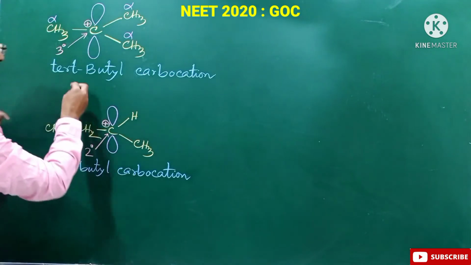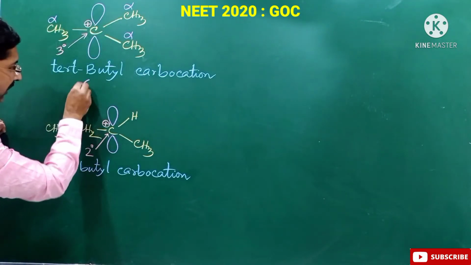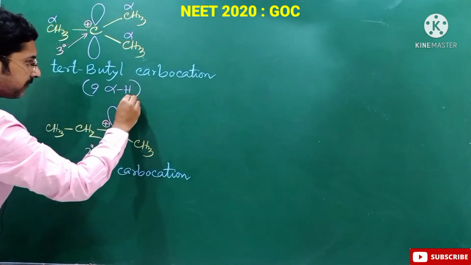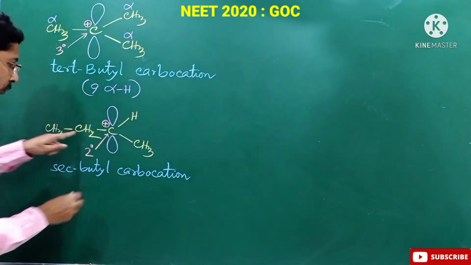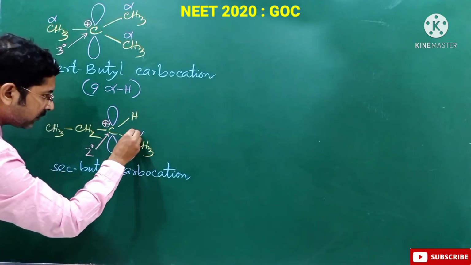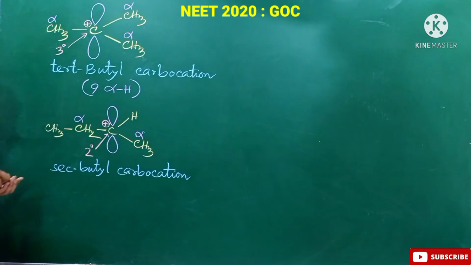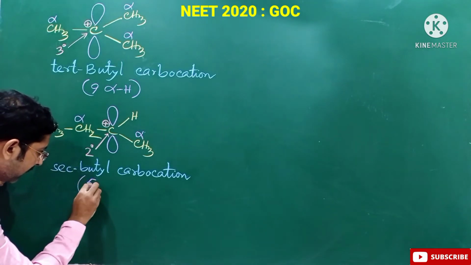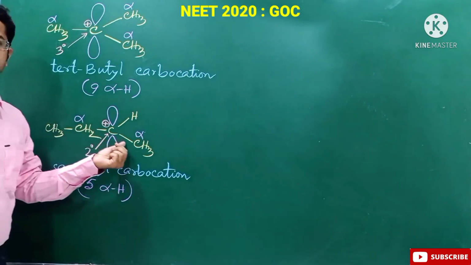So this carbocation contains 9 alpha hydrogens, and this carbocation contains 3 plus 2. Sorry, this carbon is an alpha carbon, and this one is an alpha carbon. So there are 5 alpha hydrogens present with respect to this carbocation.